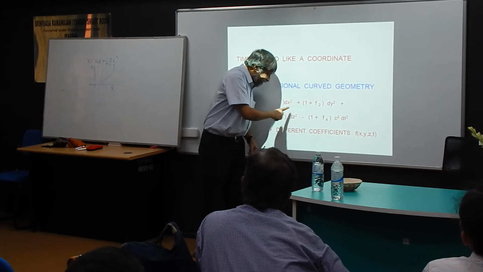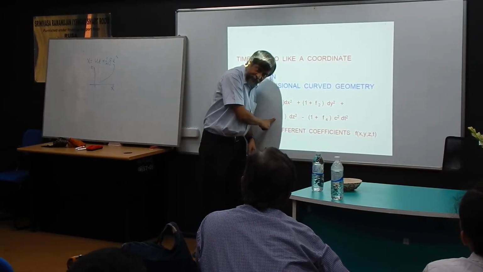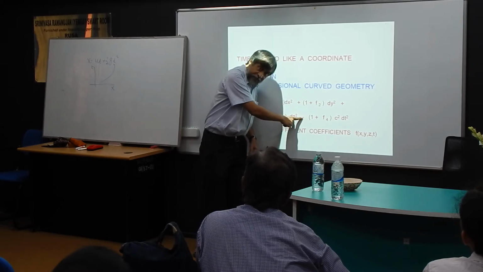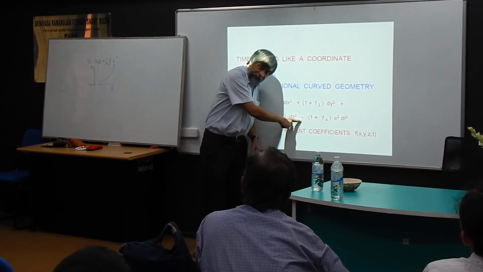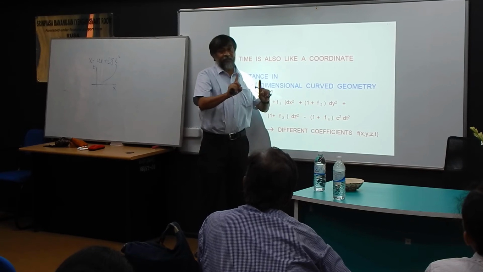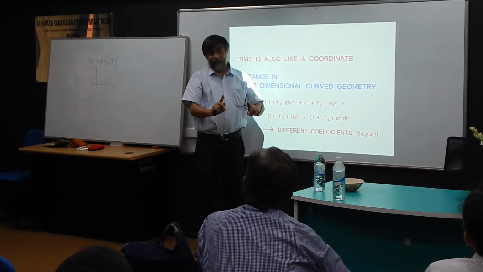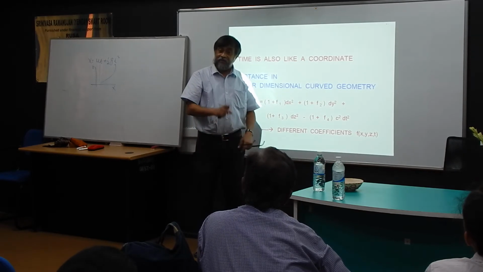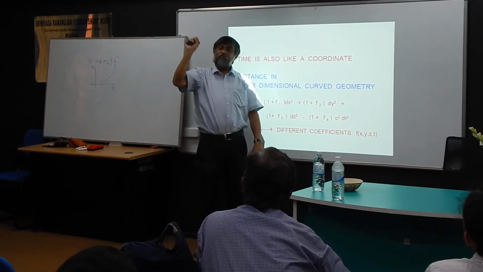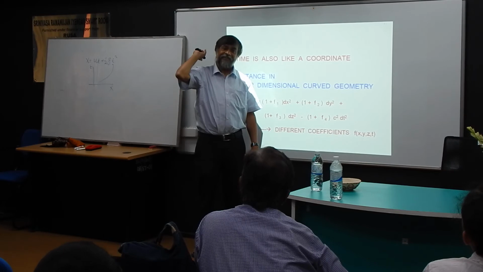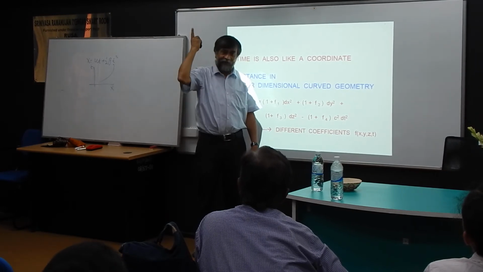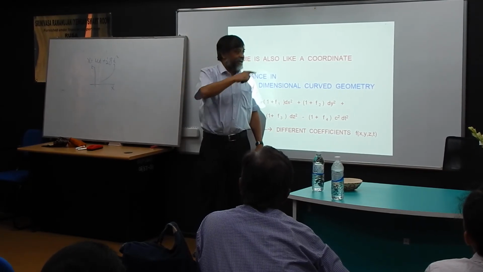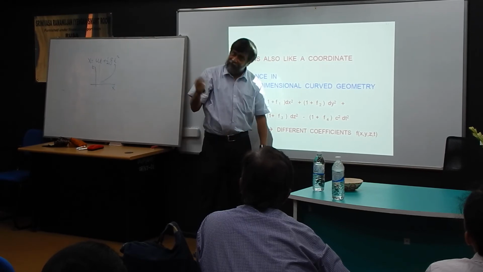If you take this as plus, all this as plus, and this as minus, then I'll show you that the only thing there is, I am assuming one important thing, that nothing is traveling faster than light. If you travel faster than light, then you can move in the reverse direction of time. You can create a time machine. You know all these funny stories. But I need to draw a light cone and I will explain that. I will do that.